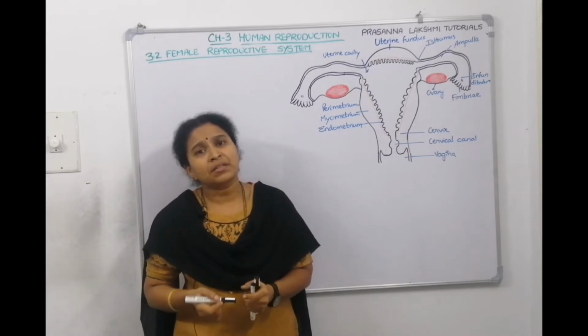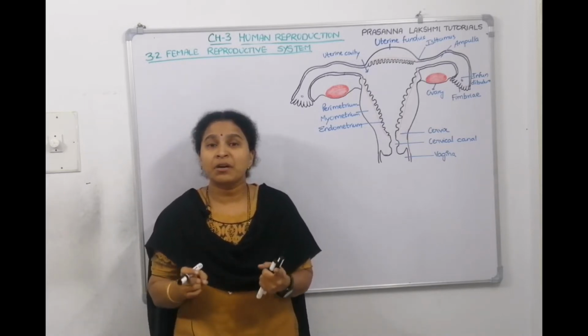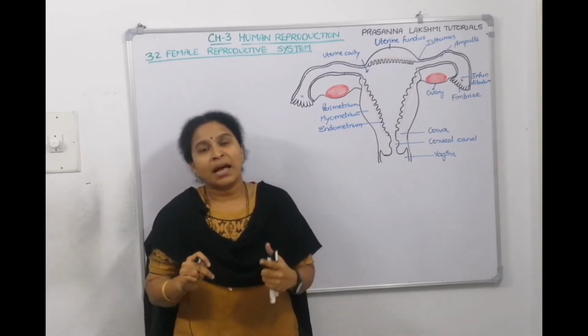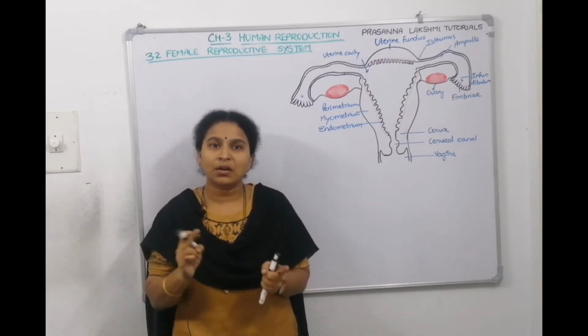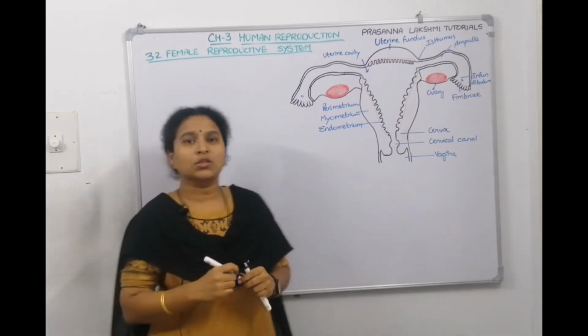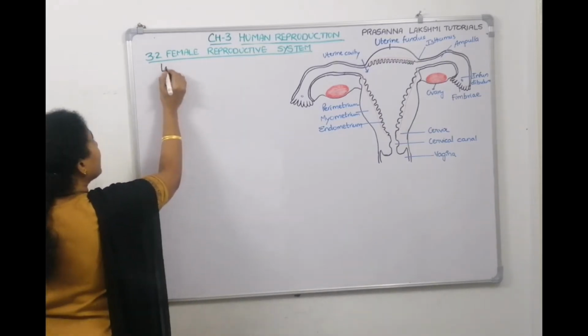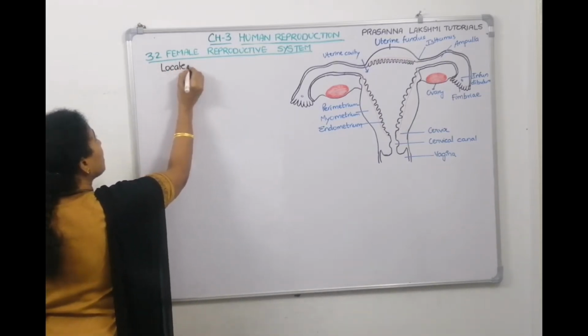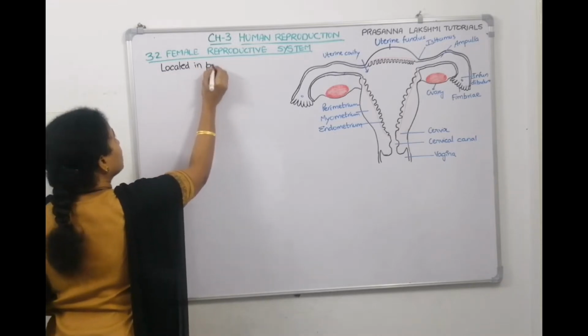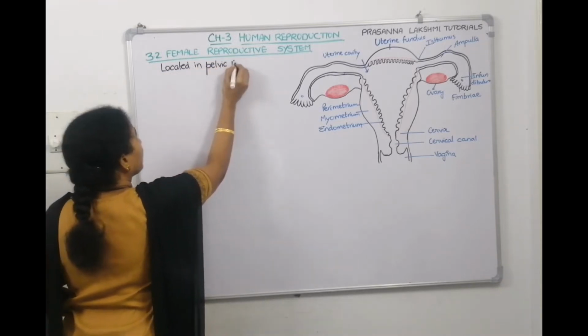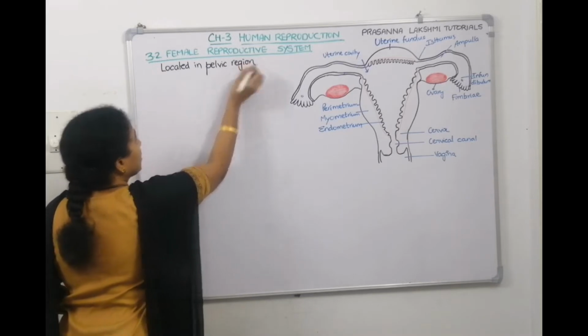Male reproductive system is extra-abdominal, but female reproductive system is intra-abdominal. Male and female reproductive systems are both located in the pelvic region only. So we have to tell where the female reproductive system is located, means location: they are located in the pelvic region.